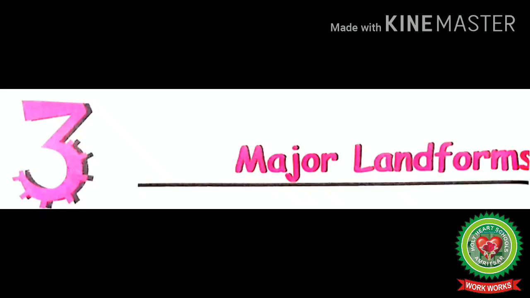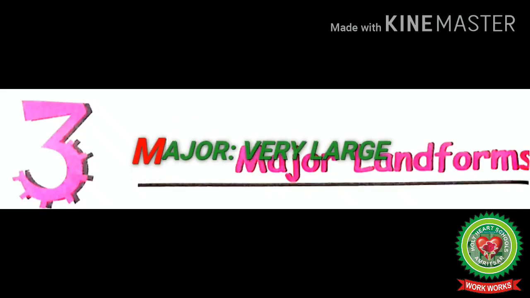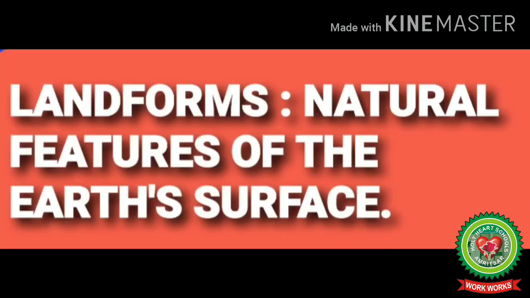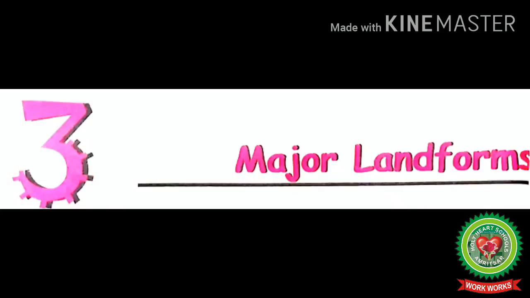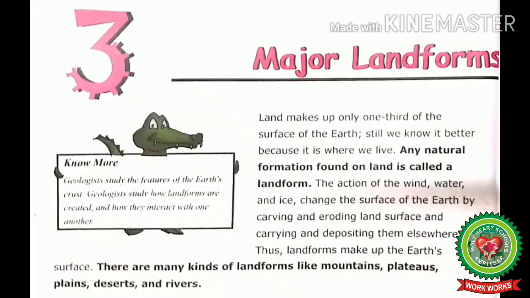First of all, concentrate on the heading major landforms. Students, major means very large. Landforms means natural features of the earth's surface. The earth is a big storehouse. It has many treasures within. In the same way, earth has many types of lands like plains, mountains, plateaus, deserts, rivers, etc.